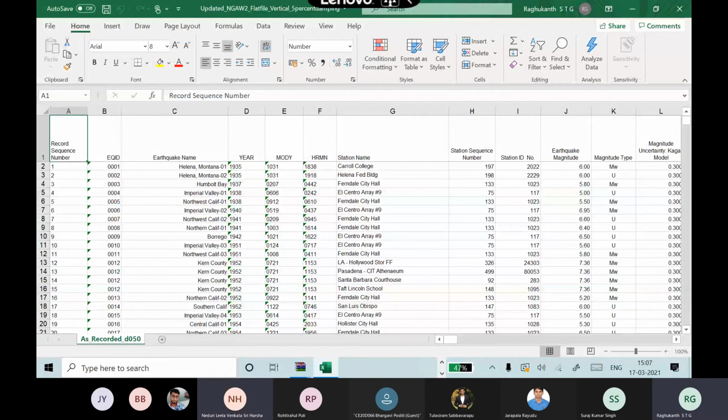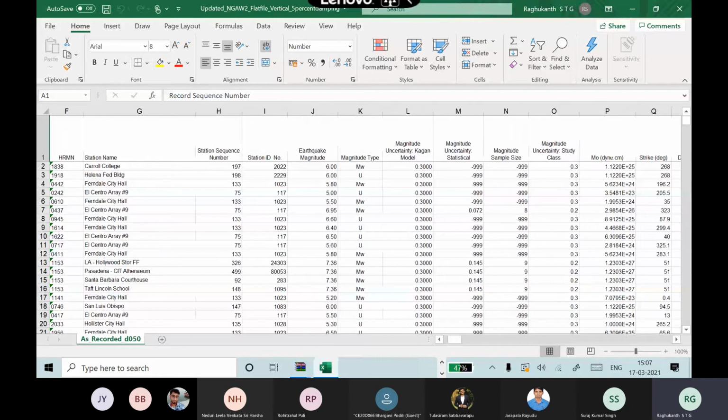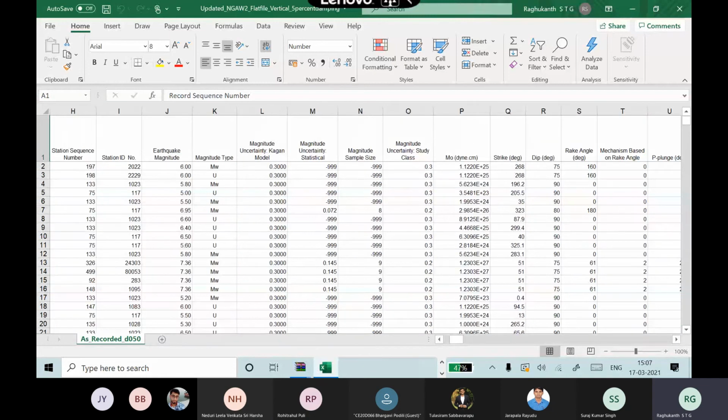So this is a Montana earthquake. The year it occurred is not important for us. The station is not important. You can see the earthquake magnitude they have defined. This is actually magnitude 6. There is also a magnitude uncertainty that they show, but for our purpose that is not important, you can take the earthquake magnitude.